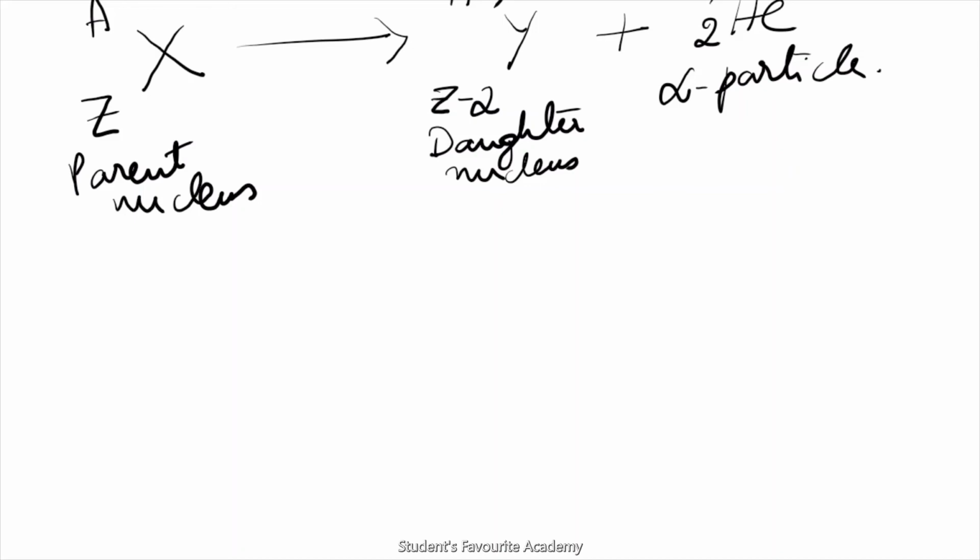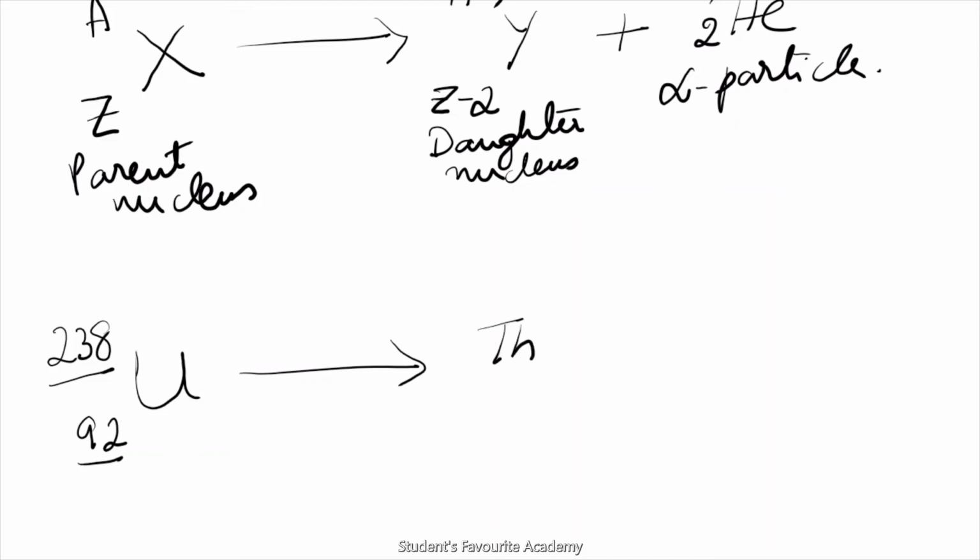Now let me take an example of radioactive uranium nucleus, that is uranium 92, 238, that is A is 238 and Z is 92. When it emits an alpha particle, it forms thorium, Th 90 and 234.